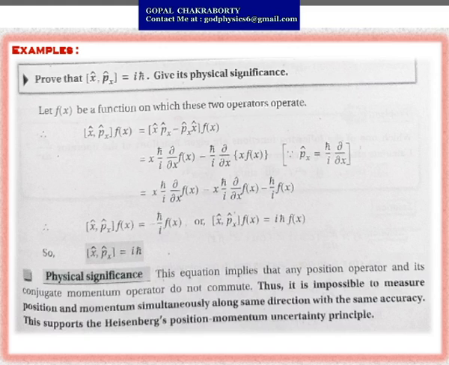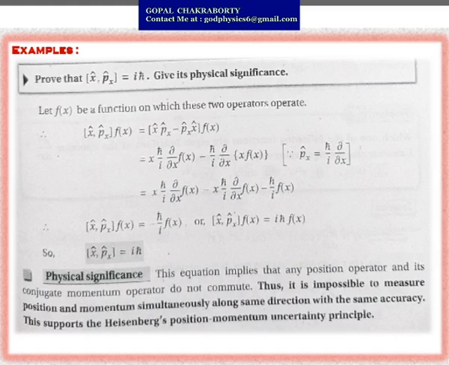The first two terms will cancel out, and we get x cap p cap f of x equals minus h cut by i f of x, which equals i h cut f of x. That means when we operate x cap px cap over some function f, our value will be i h cut f of x.